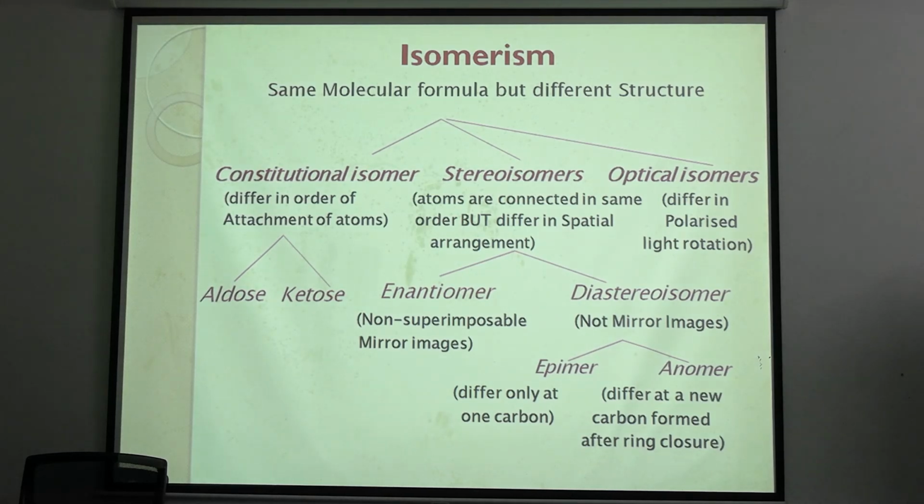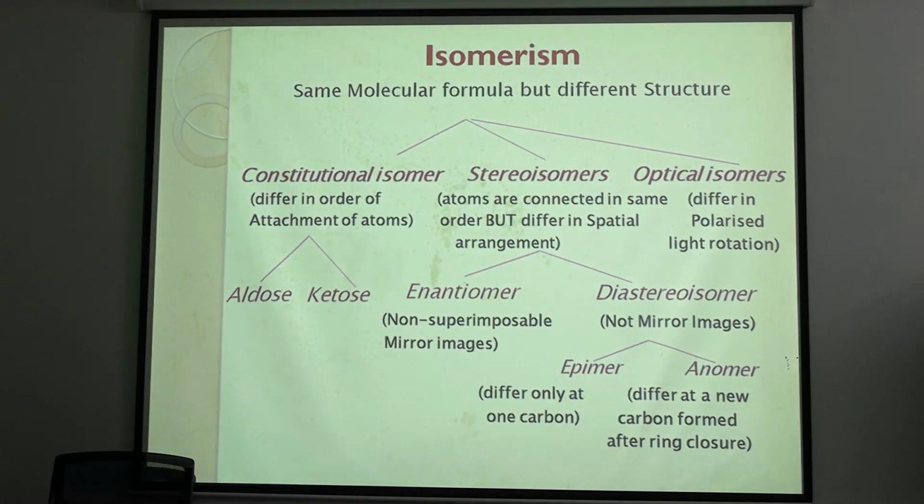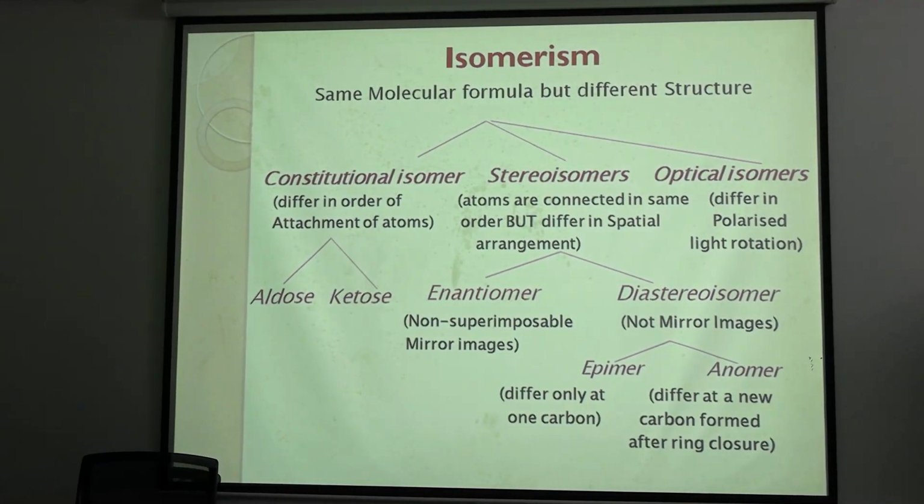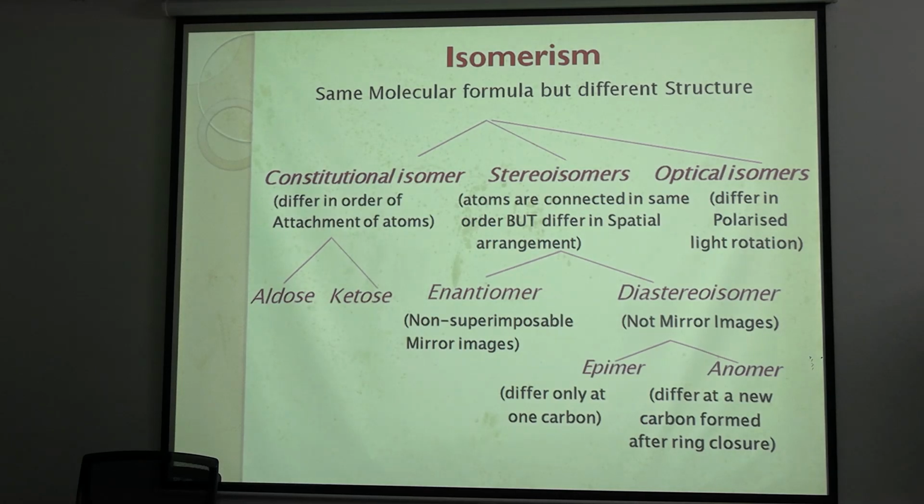Same molecular formula but different structure, and structure differentiation can be done based on constitutional isomers, stereoisomers and optical isomers. In the case of constitutional isomers, that is functional group isomerism, the structure itself is different. In carbohydrates this can be divided into aldose and ketose, because the main functional group will be either an aldehyde or a keto. Clear, everyone? So functional group isomerism can be divided further into aldoses and ketoses.